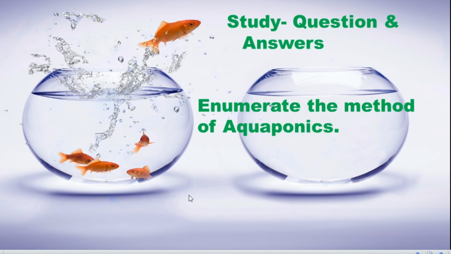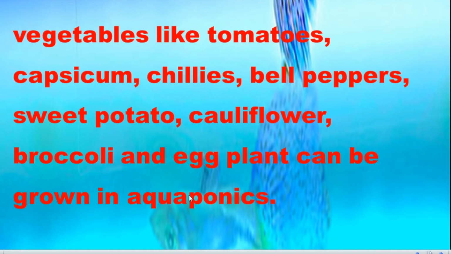Two more questions here. What vegetables can be cultivated through aquaponic? You can write capsicum, chili, pepper, bell pepper, tomatoes, sweet potatoes, cauliflower, broccoli, eggplants can be grown in aquaponic.